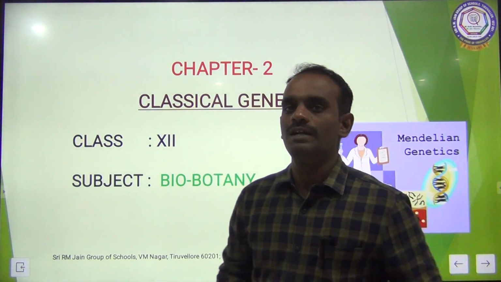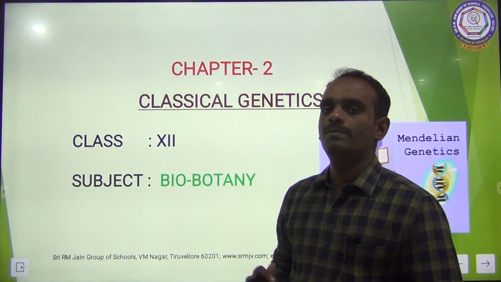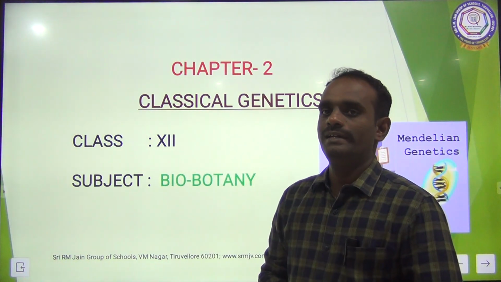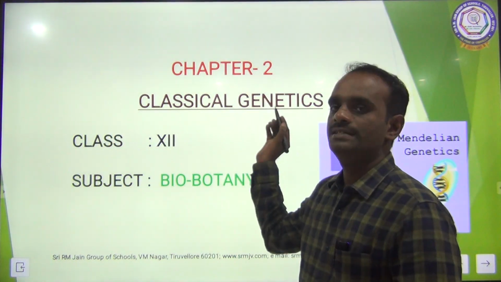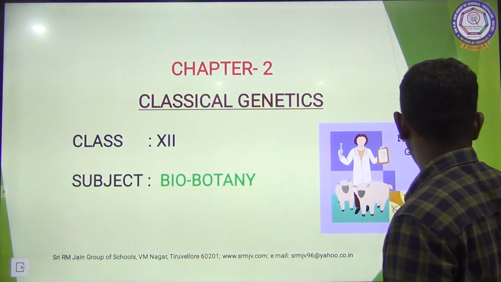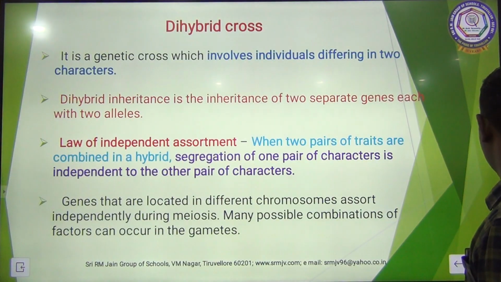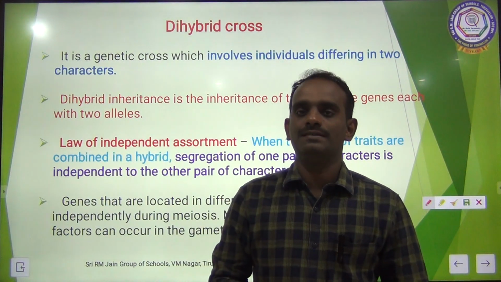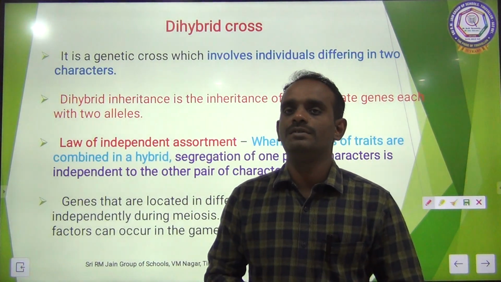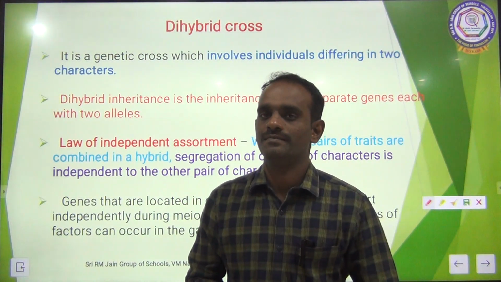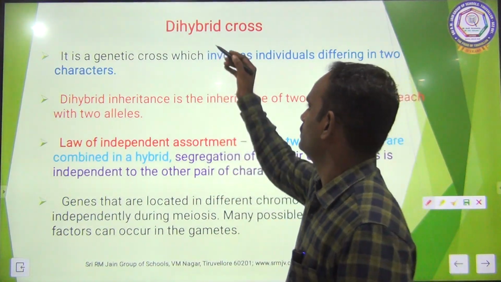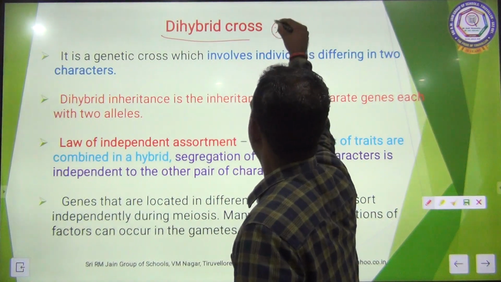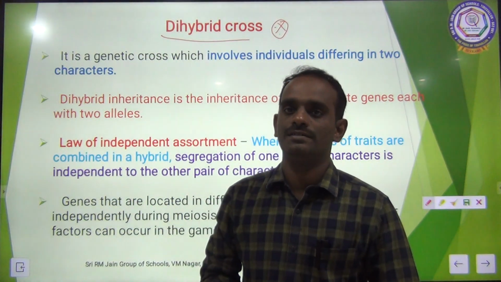For class 12, subject Biobotany, chapter 2, the name of the chapter is Classical Genetics. In the previous class, we already discussed the monohybrid cross. Today, we are going to see a very important one, that is the dihybrid cross.